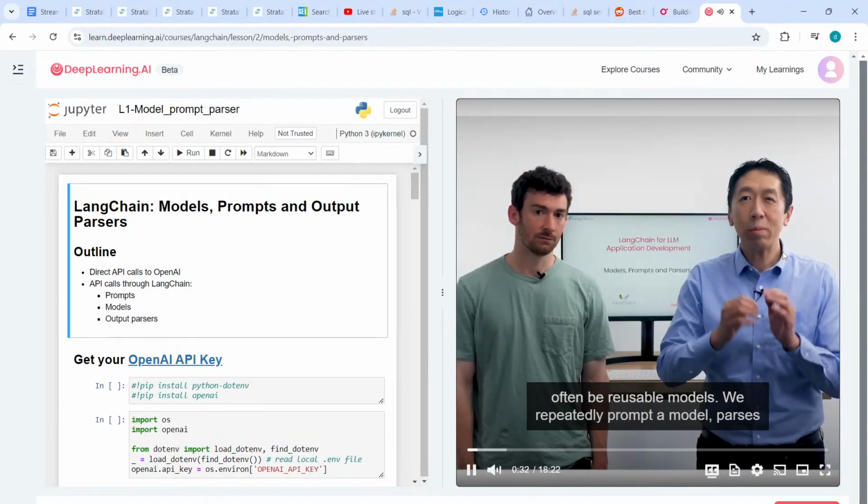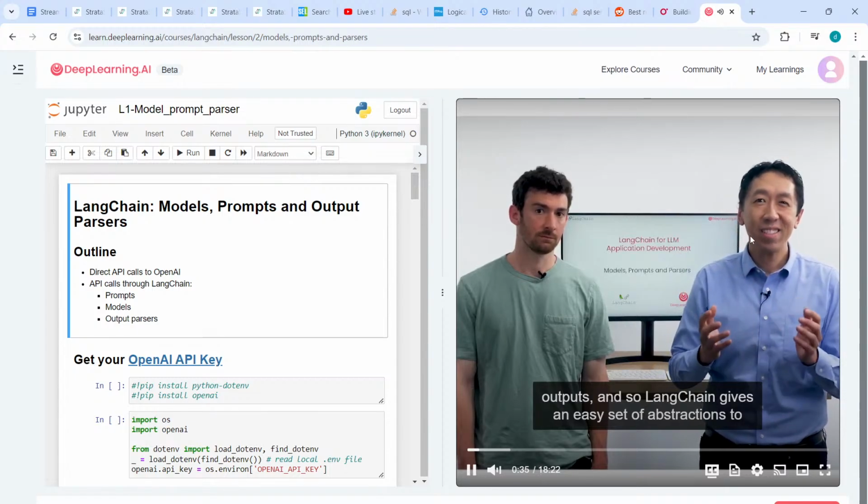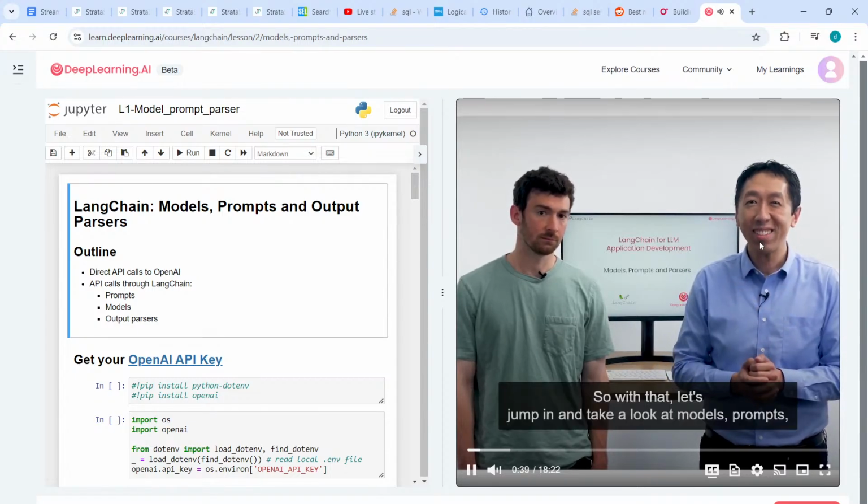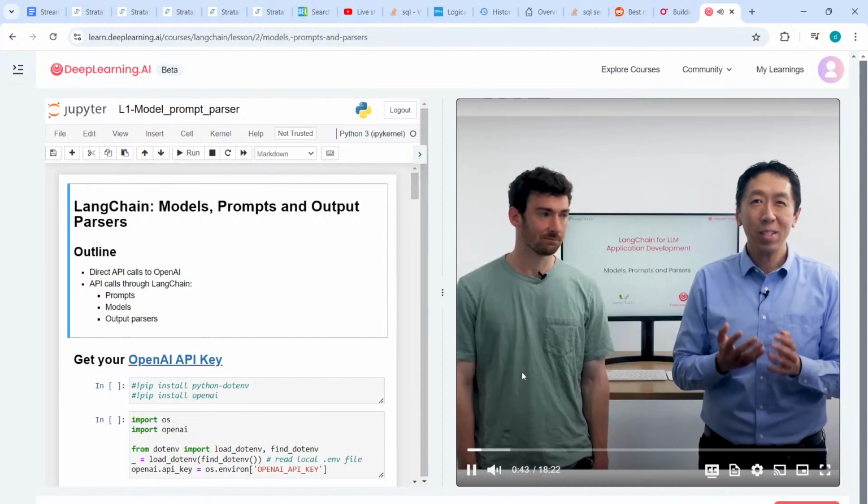LLM, there'll often be reusable models. We repeatedly prompt a model, parse outputs, and so LangChain gives an easy set of abstractions to do this type of operation. So with that, let's jump in and take a look at models, prompts, and parsers.